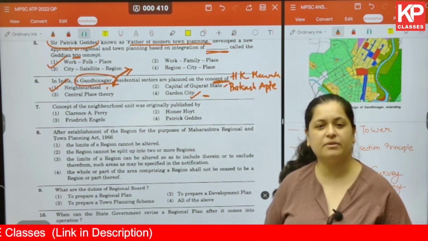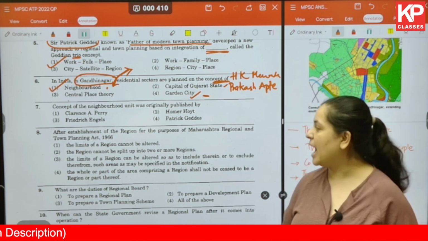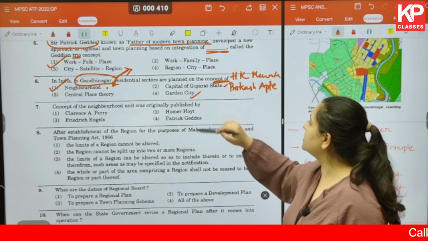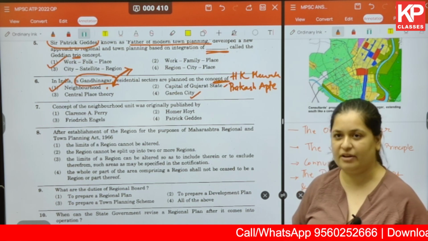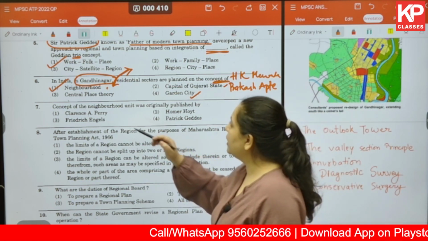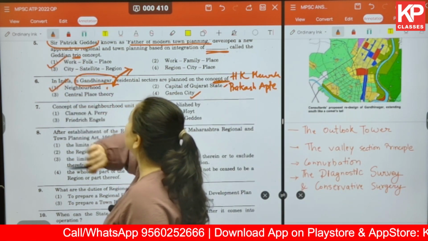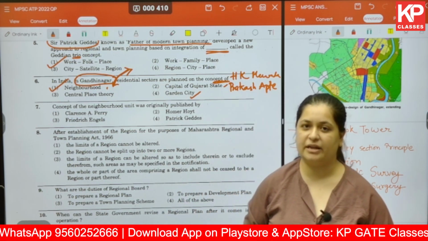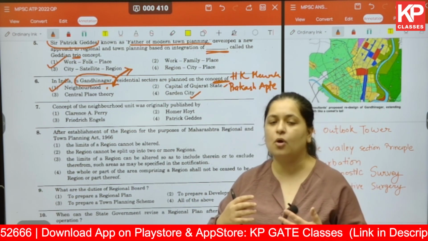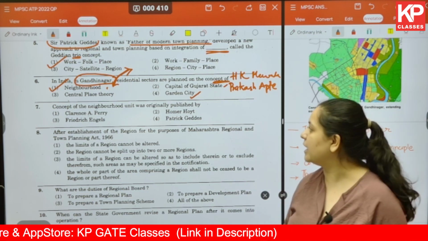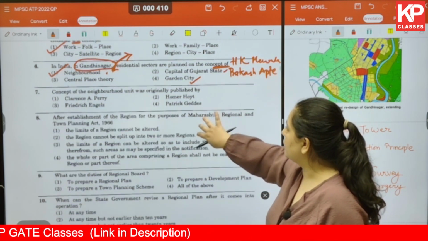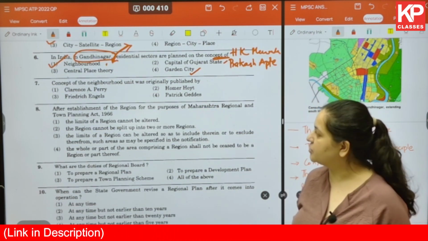Yes, it was given by Ebenezer Howard, and a few of the cities planned on this particular concept are Letchworth and Welwyn. Now, the homework for you can be to know the planners of Letchworth and Welwyn. So, this is the way you should always do any previous year question. You need to cover the question entirely. Okay, moving on to the next question.